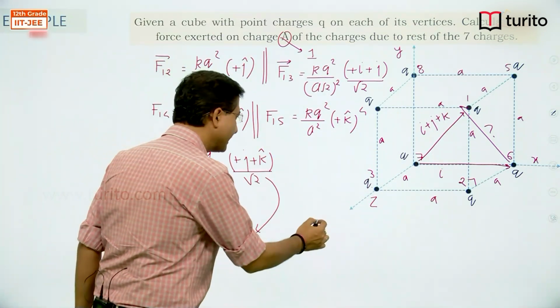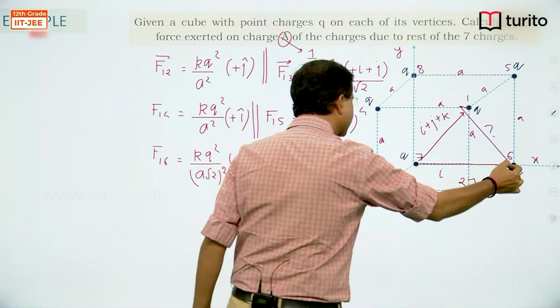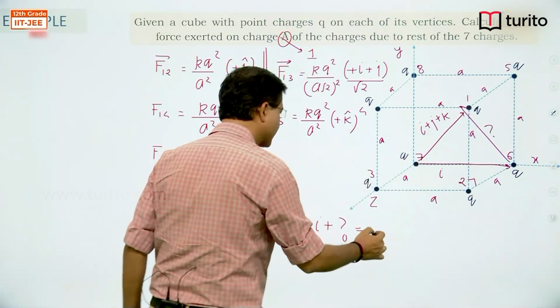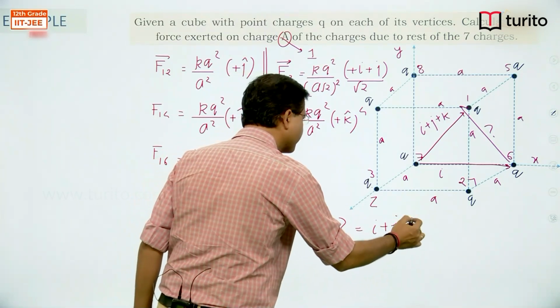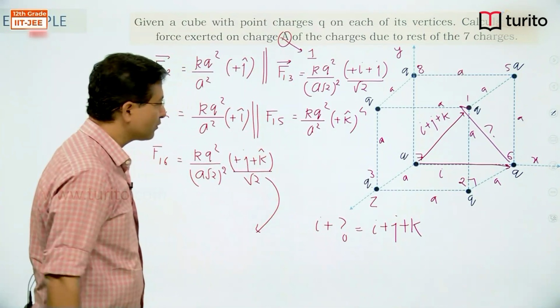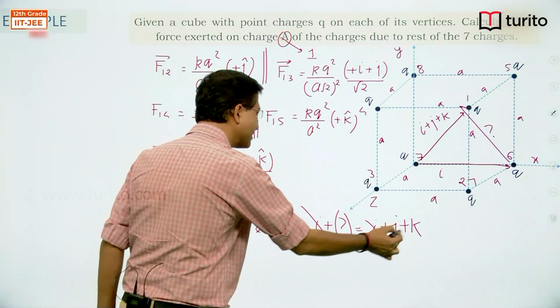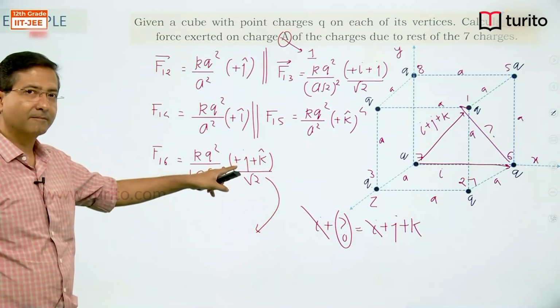So I can write i plus this vector, which I don't know, is equal to this vector i plus j plus k. Now look at this one, what I don't know